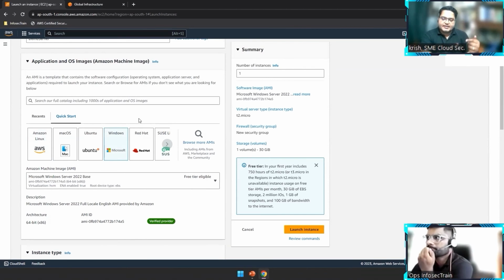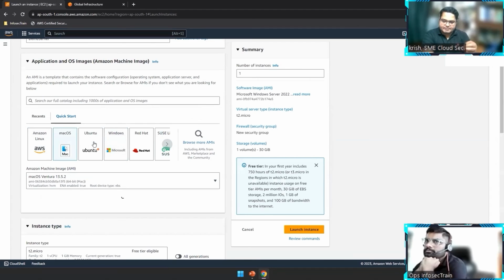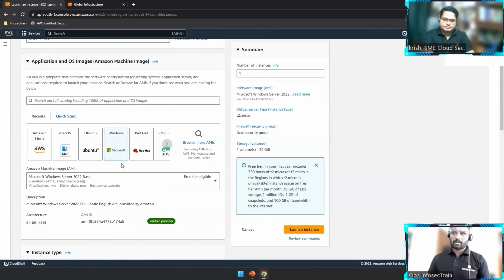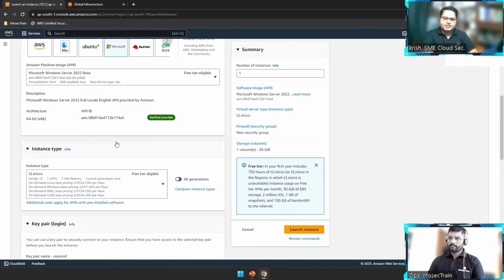The second thing is that there is an option where we can have BYOL, which means we can bring our own license for certain AMIs. Certain particular AMIs will ask you to bring your own license. But except for that, for almost everything else, the license is included. That means you just start utilizing it and pay for what you utilize. That's it. So I selected Windows now because that's more flexible for most people. I scroll down.